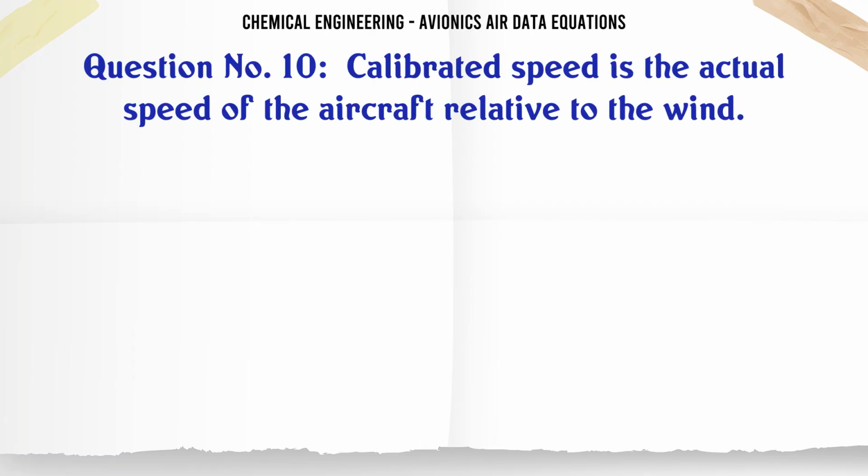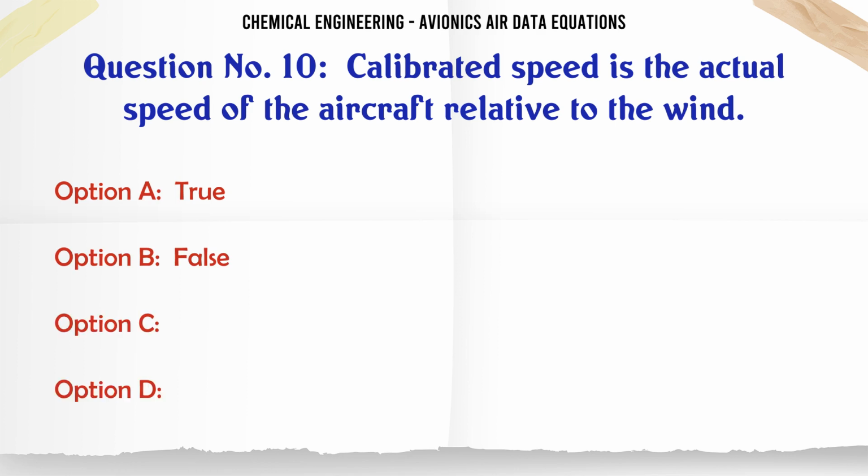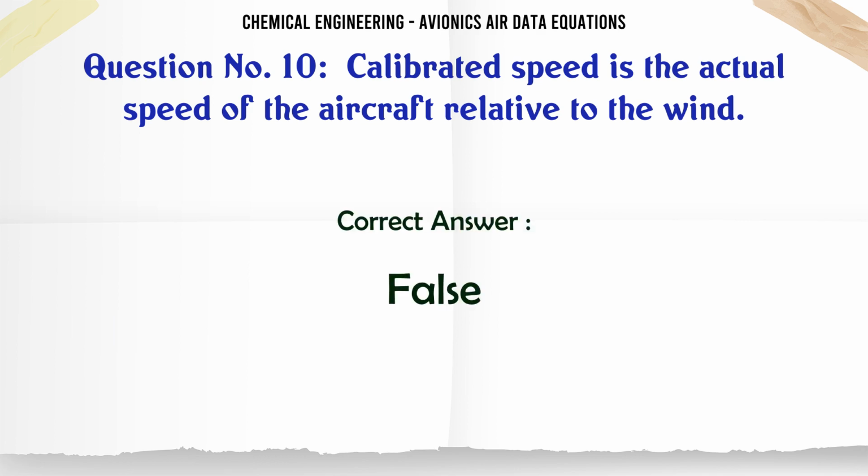Calibrated speed is the actual speed of the aircraft relative to the wind. A. True. B. False. The correct answer is false.